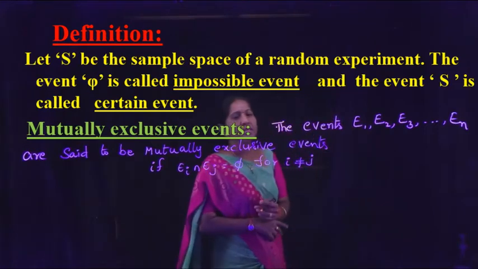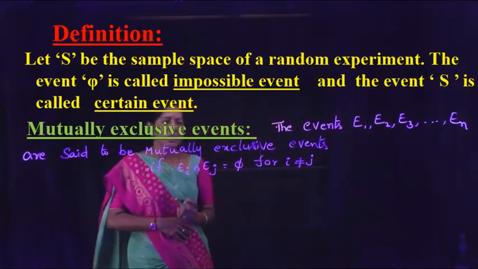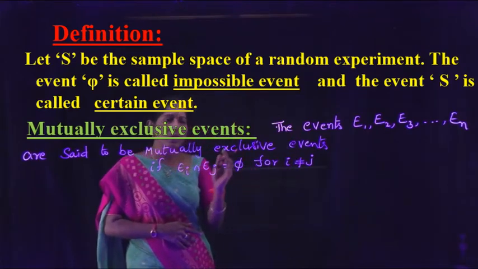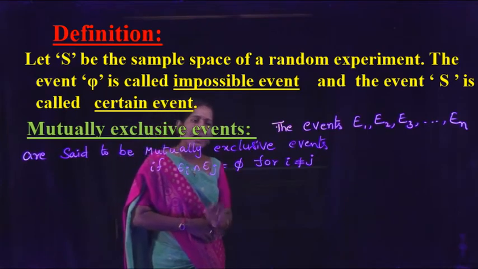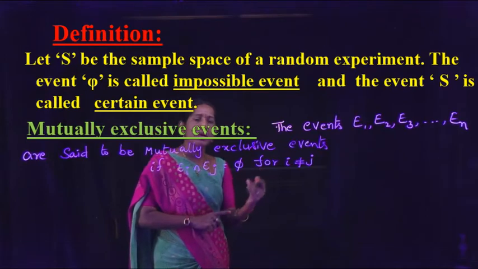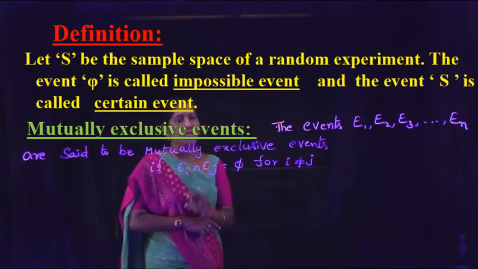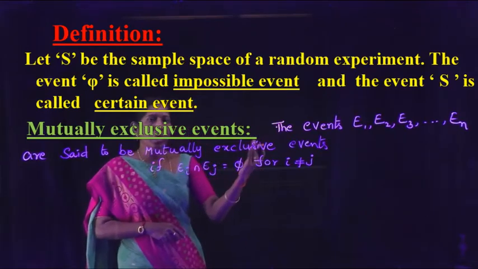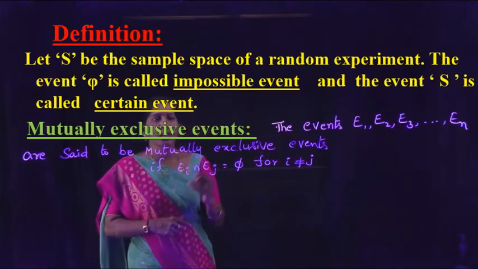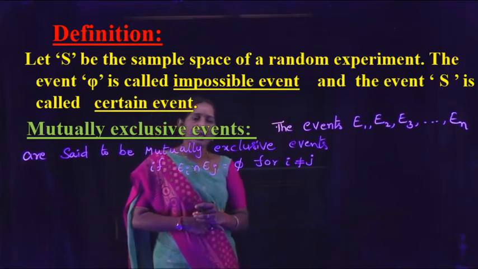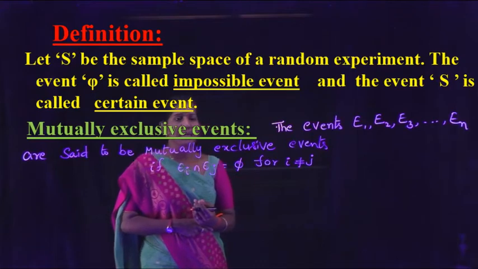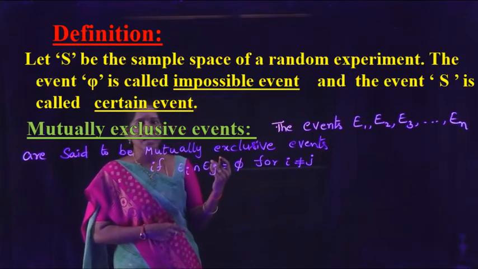In other words, 2 or more events are mutually exclusive if one of the events prevents the occurrence of any of the remaining events. That is also called mutually exclusive events.